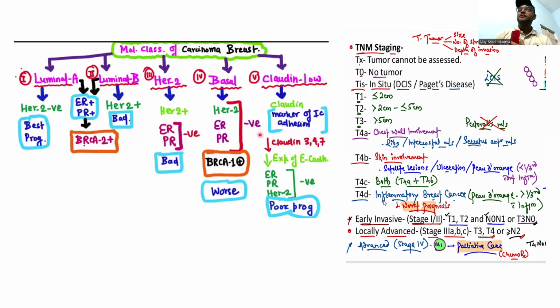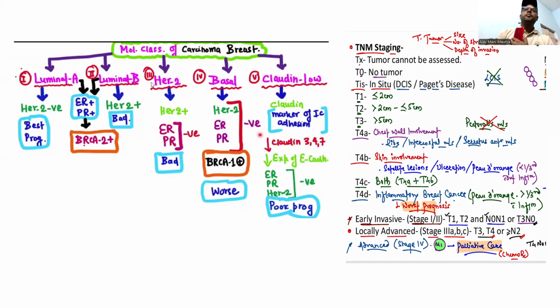T4D is the inflammatory breast cancer, which has the worst prognosis. Please remember this one, guys. They are always asking about T4B and T4D.